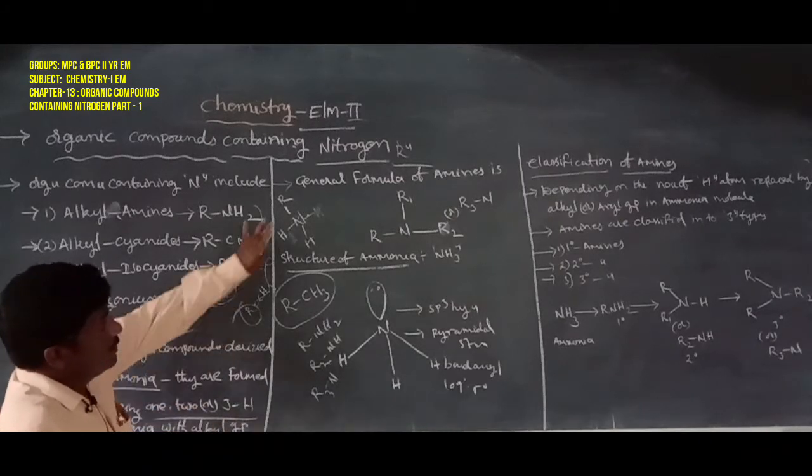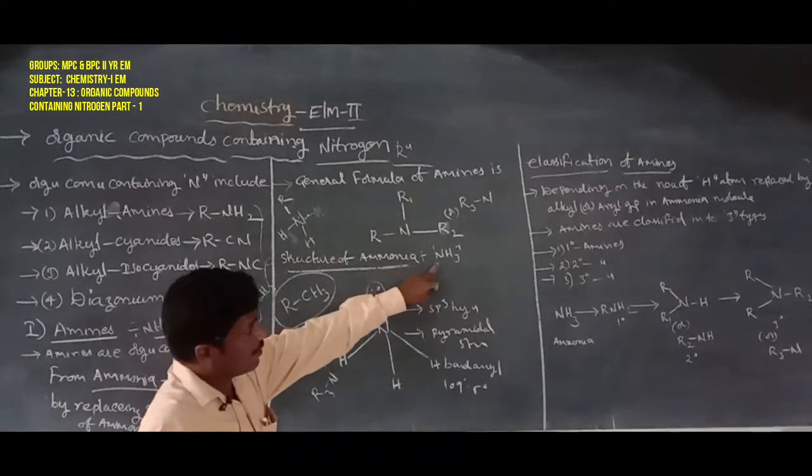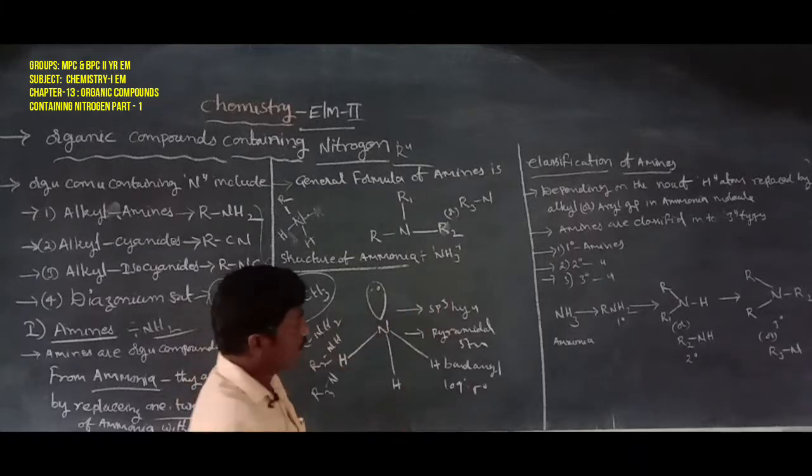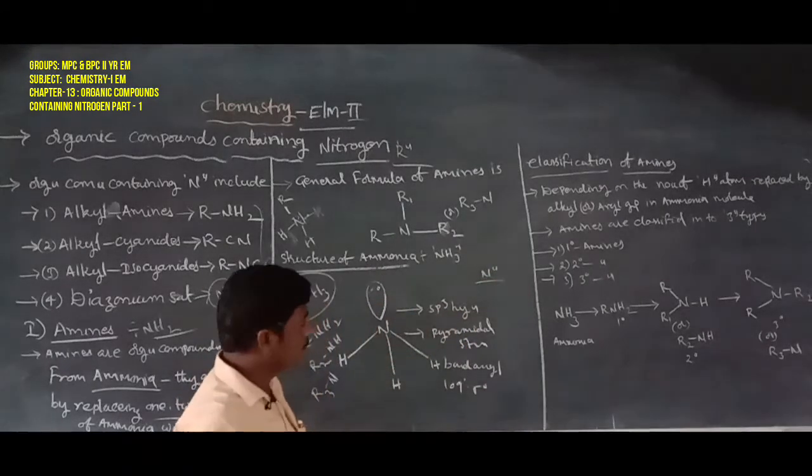Here is the structure of ammonia. Ammonia has the general formula NH3. Here the nitrogen is a group 5A element. All group 5A elements have one lone pair of electrons.